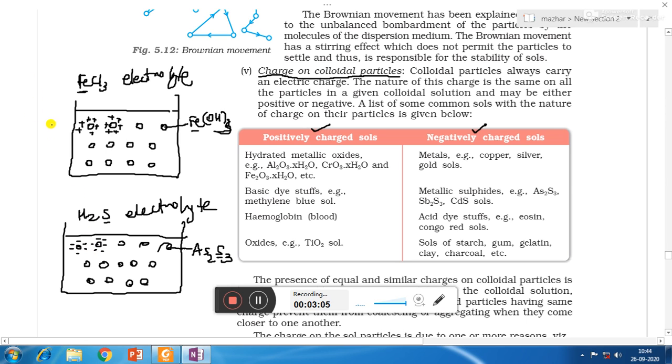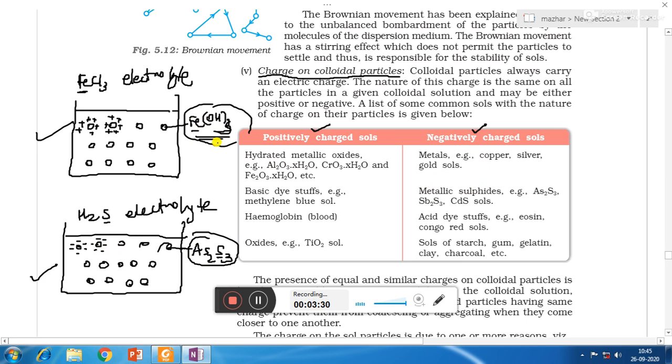So in this example, particles carry positive charge, they acquire positive charge. So that's why ferric hydroxide sol comes under positively charged sol. And in this example, particles carry negative charge, that's why arsenic sulfide sol is an example of negatively charged sol.